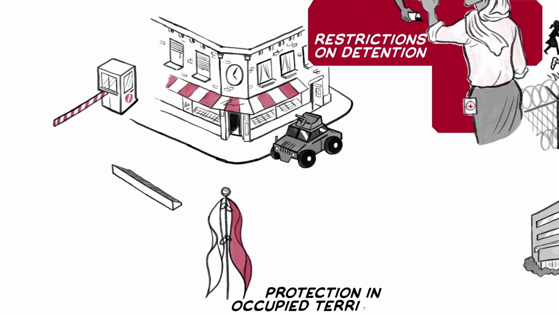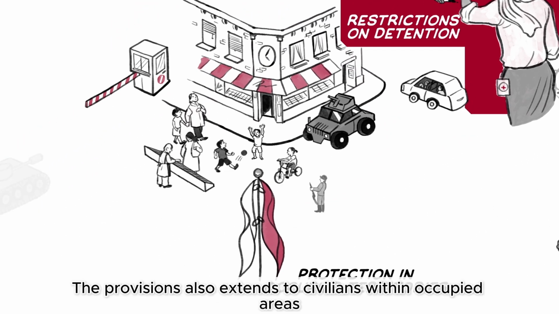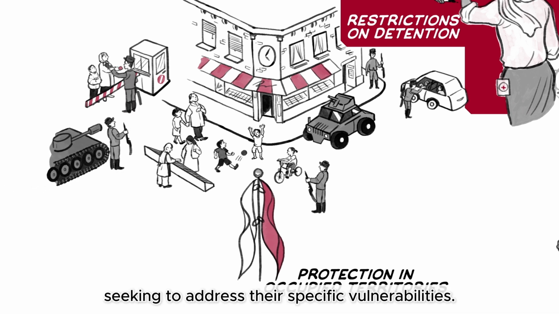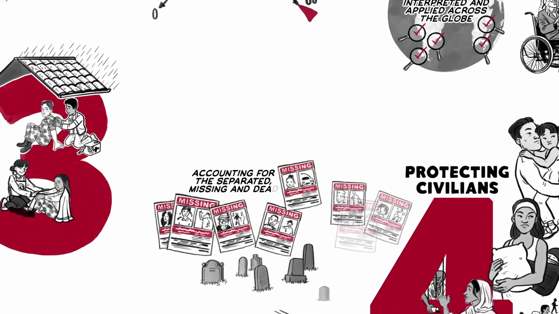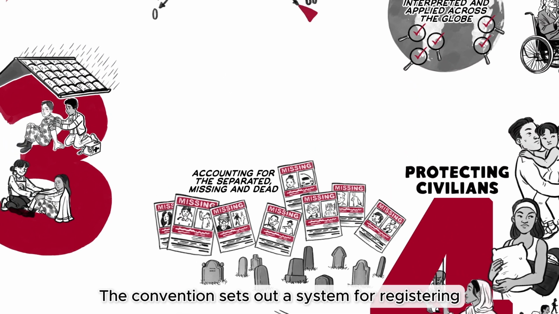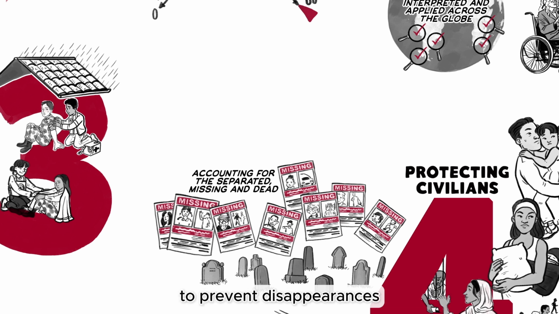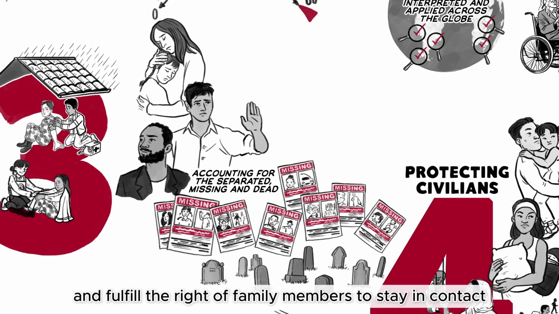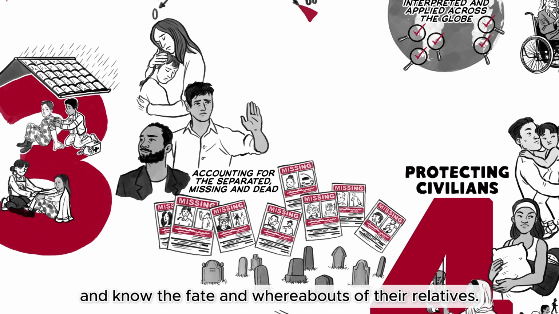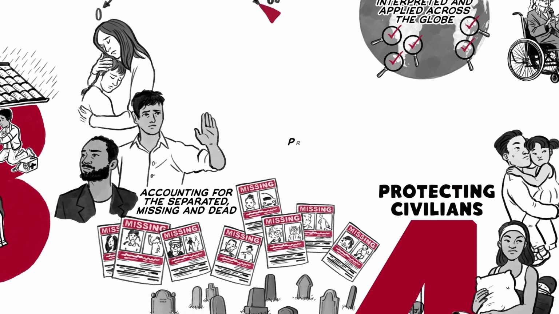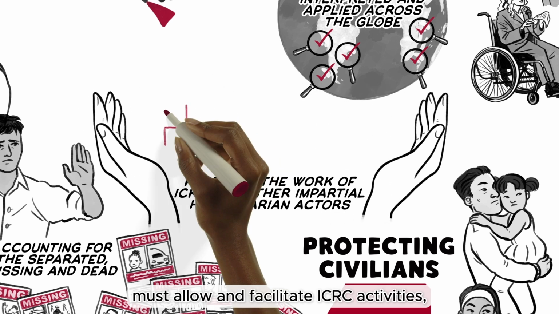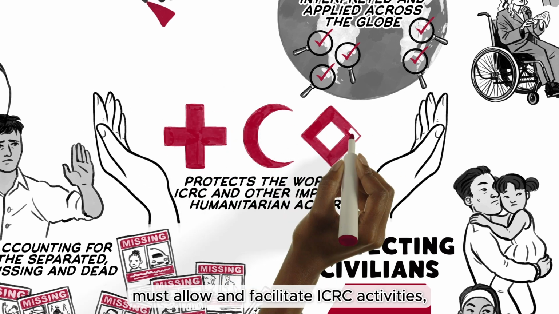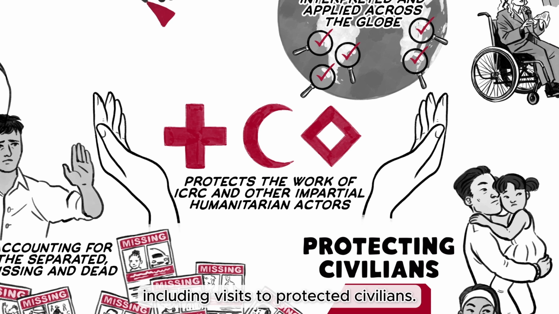Protection in occupied territories. The provisions also extend to civilians within occupied areas, seeking to address their specific vulnerabilities. Accounting for the separated, missing and dead. The Convention sets out a system for registering and sharing information about protected civilians to prevent disappearances and fulfill the right of family members to stay in contact and know the fate and whereabouts of their relatives. The Fourth Convention protects the work of the ICRC and other impartial humanitarian actors. Parties to an armed conflict and neutral states must allow and facilitate ICRC activities, including visits to protected civilians.